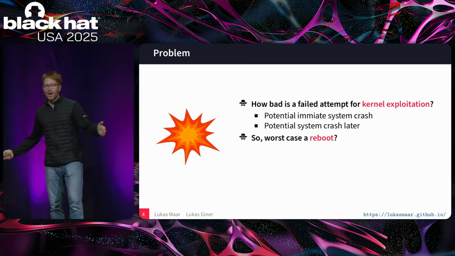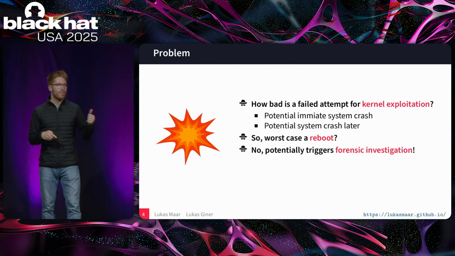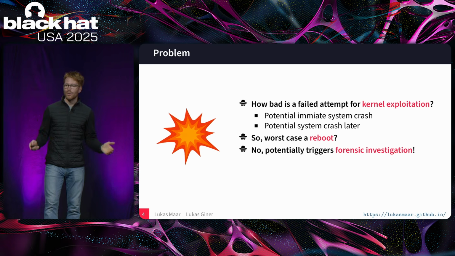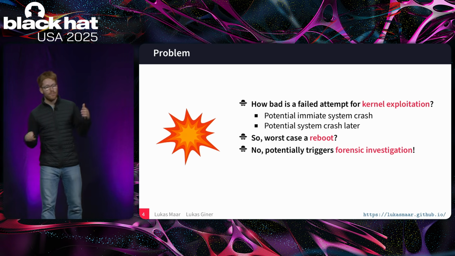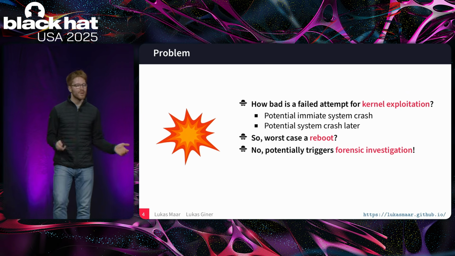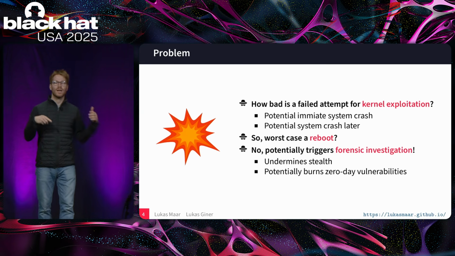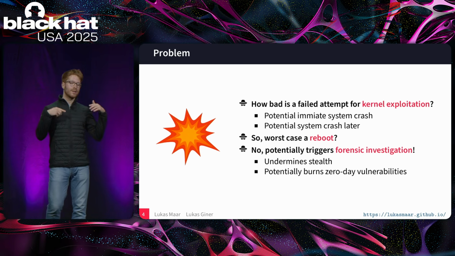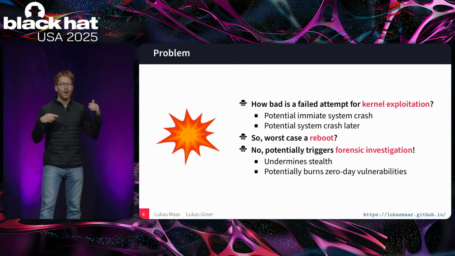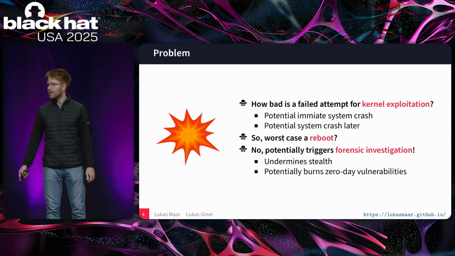Unfortunately, no, because a system crash usually leaves some kind of unwanted artifacts in the kernel, let's say in kernel logs, which then potentially triggers forensic investigations. From the threat actors' perspective, this is bad because now these system crashes can undermine the stealth of the kernel exploit. And these system crashes therefore potentially burn valuable zero-day vulnerabilities from the threat actor's perspective.